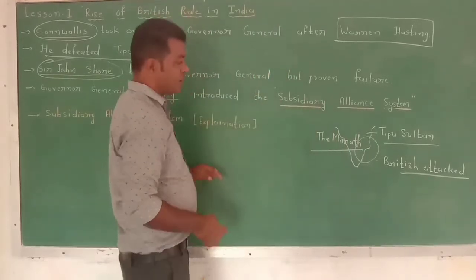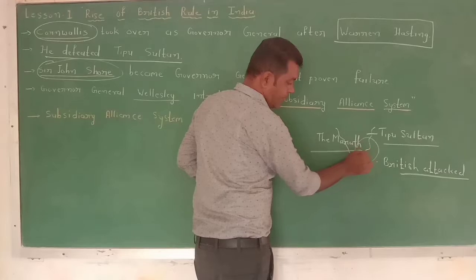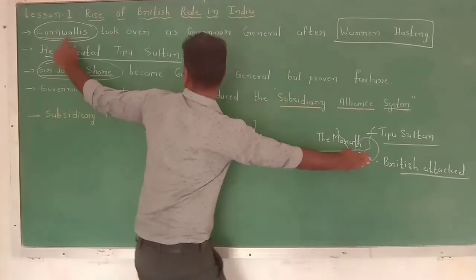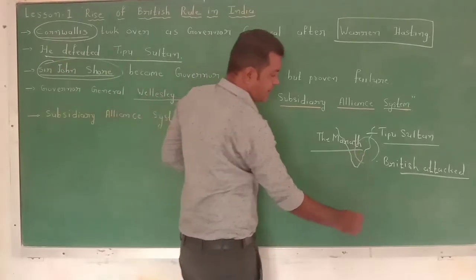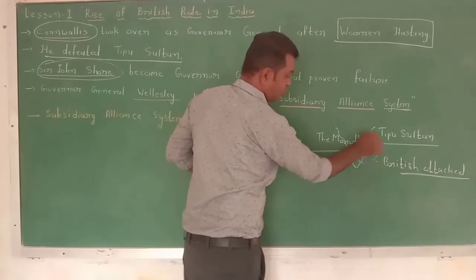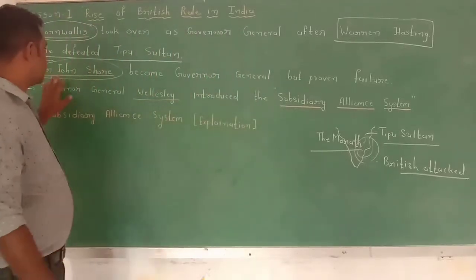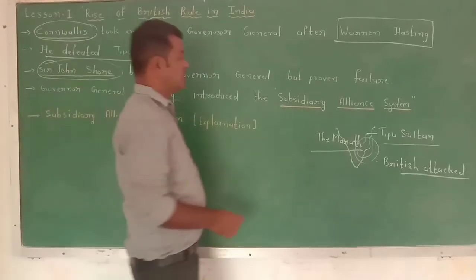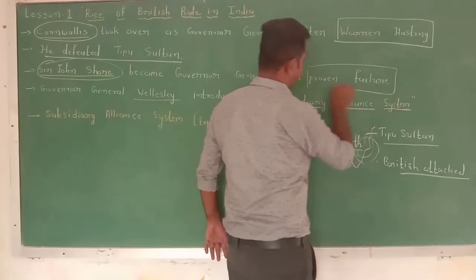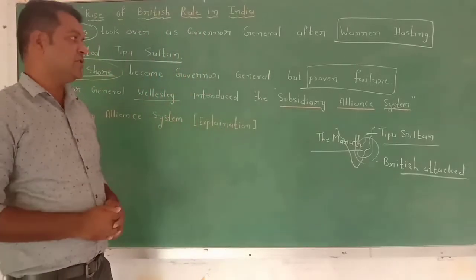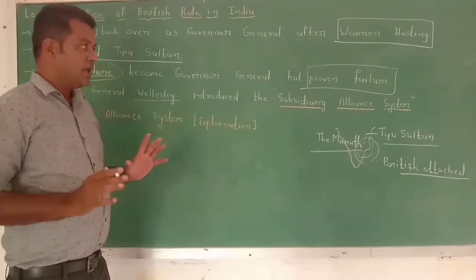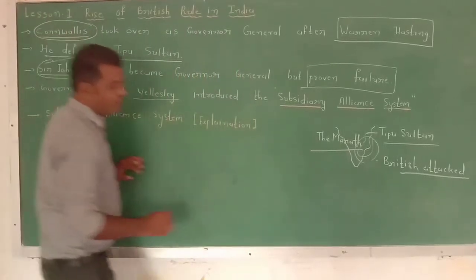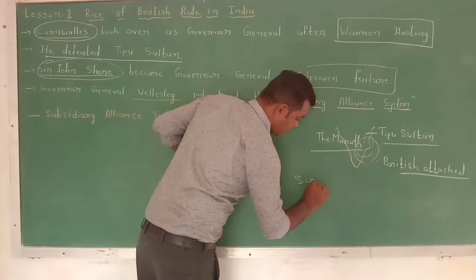So this was the Mysore War fought by Cornwallis. It became clear that the company expanded its rule. Now, Sir John Shore became Governor General, but he proved a failure. This one is very important. Why was he a proven failure? He was a proven failure because of his policy, Sir John's policy.